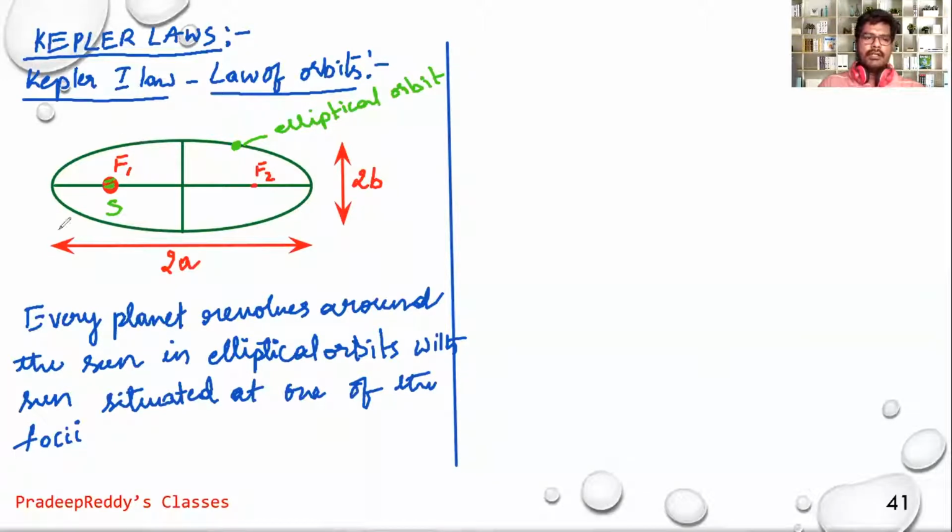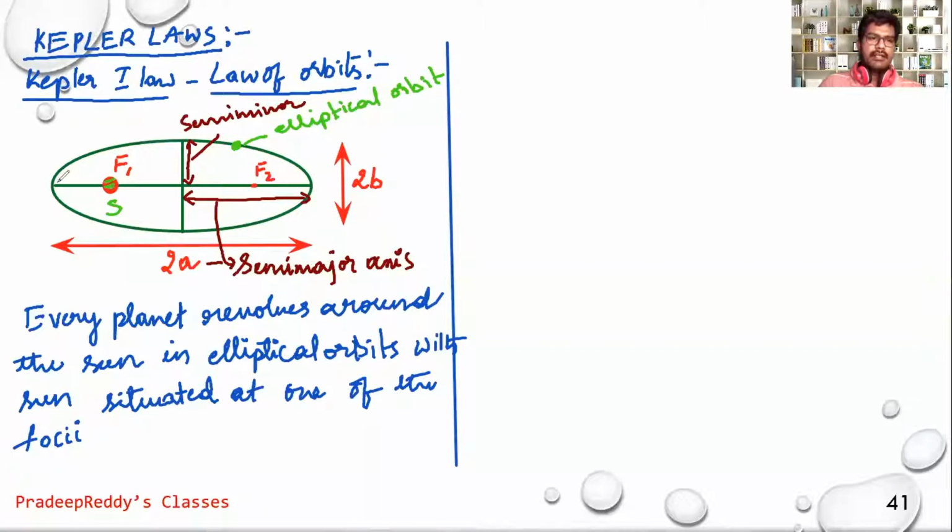And the total horizontal distance of the ellipse is 2a, and this is called the major axis. Half of it, from here to here, is called semi-major axis, and from here to here it is called semi-minor axis.